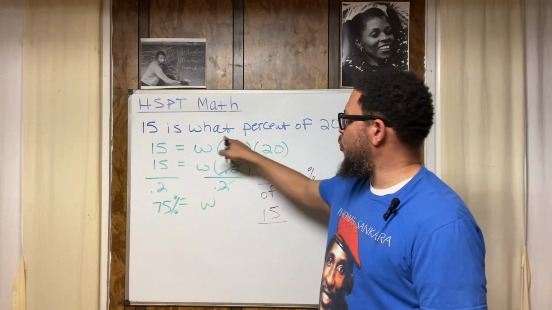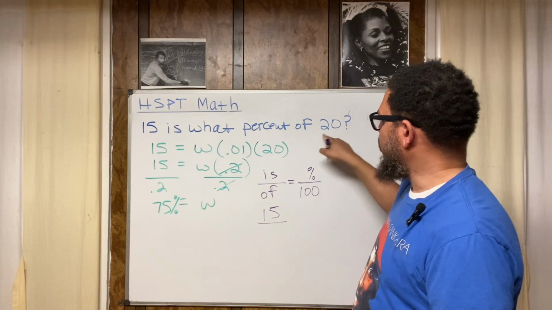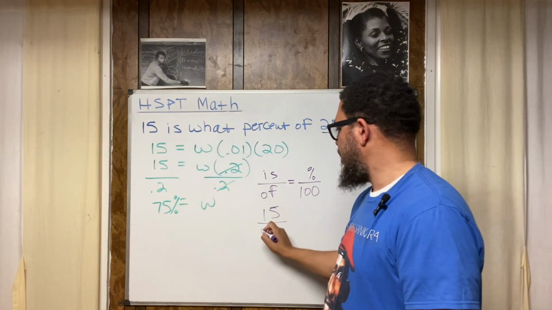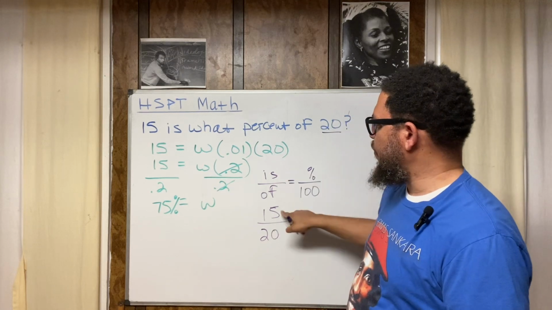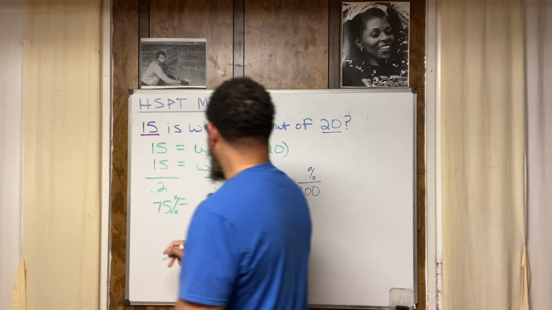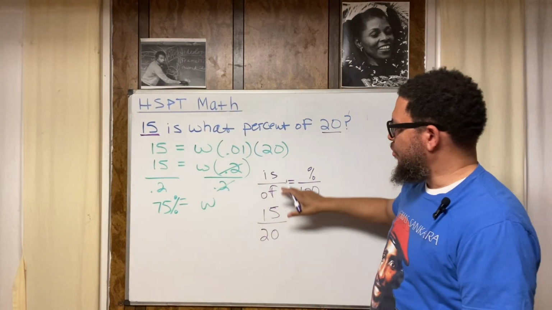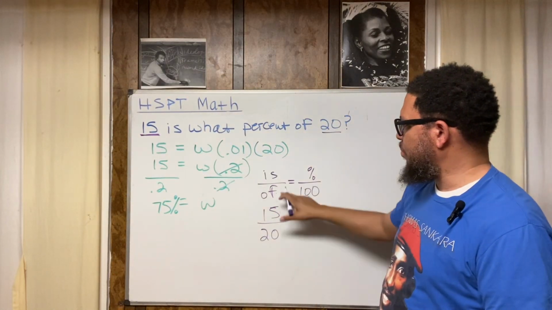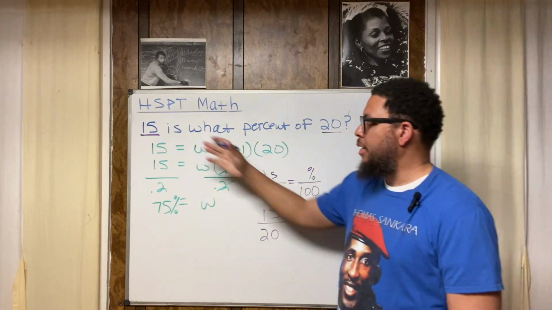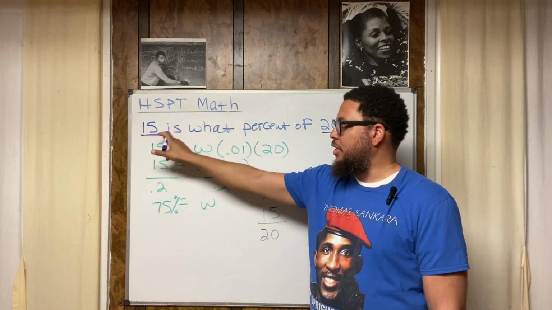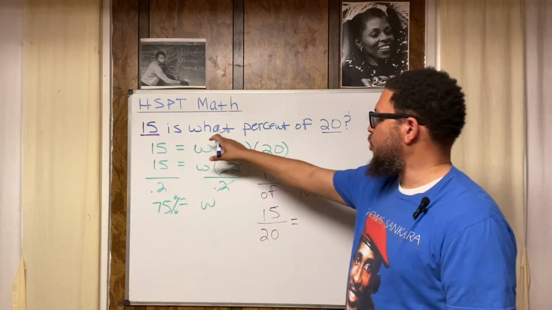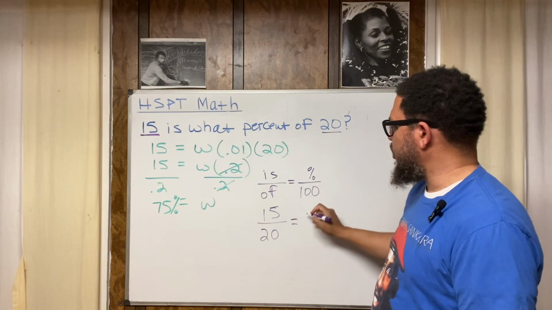Of is what percent of 20? So we replace the word of with 20. We replace is with 15 because it says 15 is. We go to our second line. Replace of with 20, because of how the question reads: 15 is of 20. Now it says what percent, meaning a percentage we don't know.